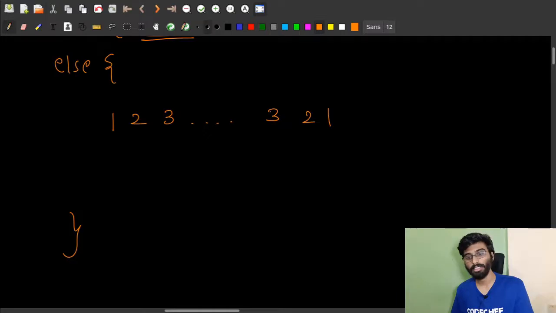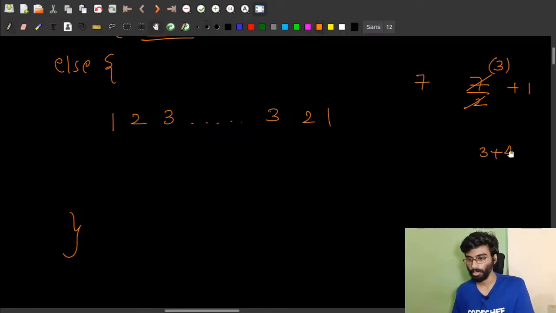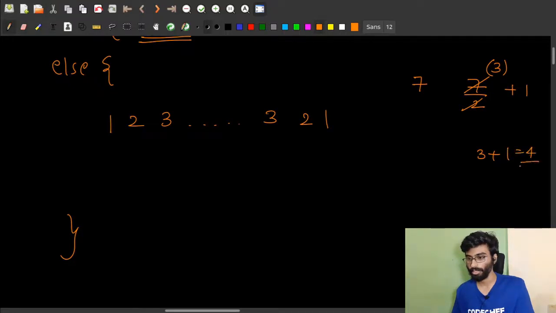And similarly till we reach the center, and the center, if the length is like 7, should be 7 divided by 2 plus 1. 7 divided by 2 is 3, the whole number, and then 3 plus 1 is 4. So the center should be equal to 4. In this case the length is 7 and the center is 4. So we need to check whether this condition is satisfied for a valid strip.